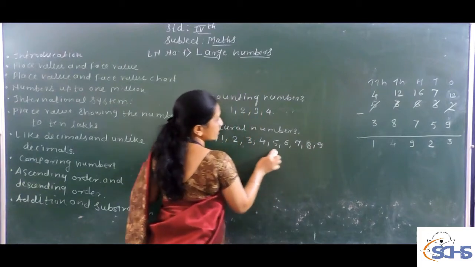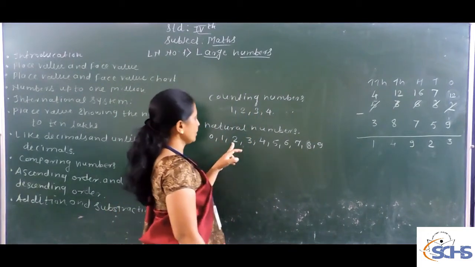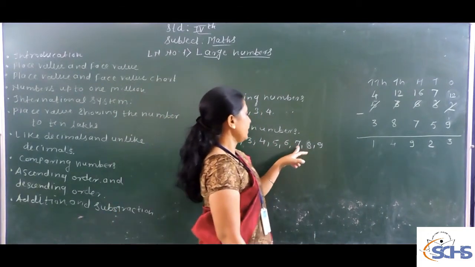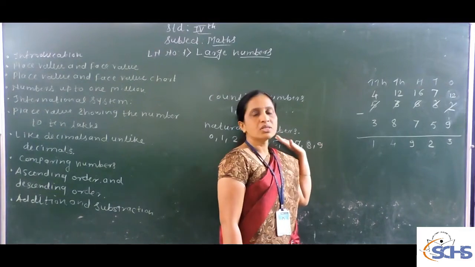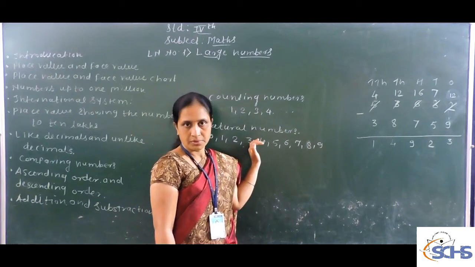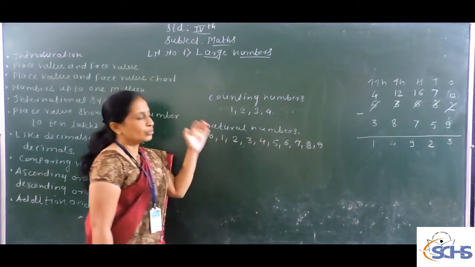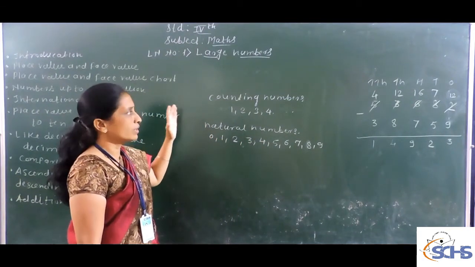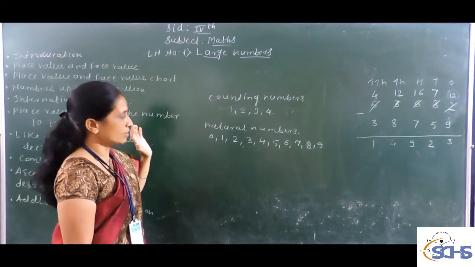All these 10 digits are called the natural numbers. Is it clear? So now you know the ideas about numbers, counting numbers and natural numbers.